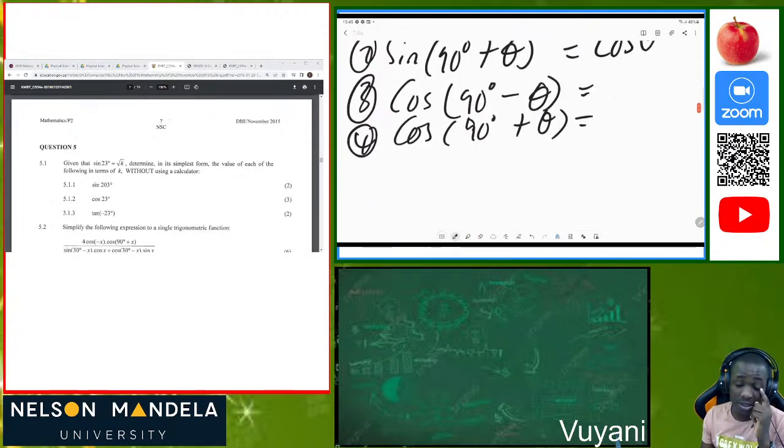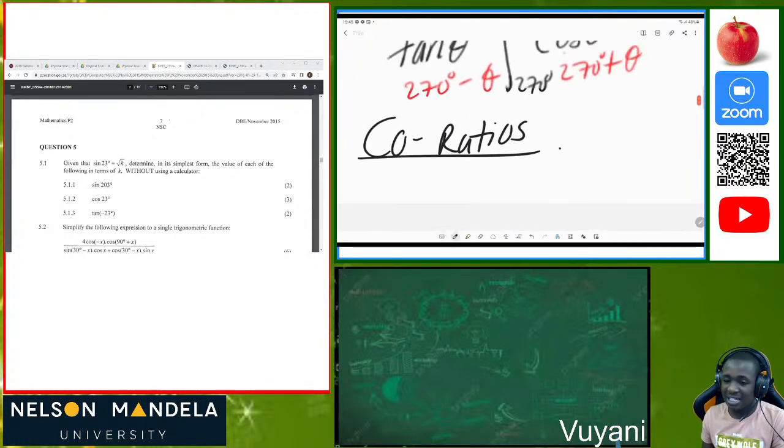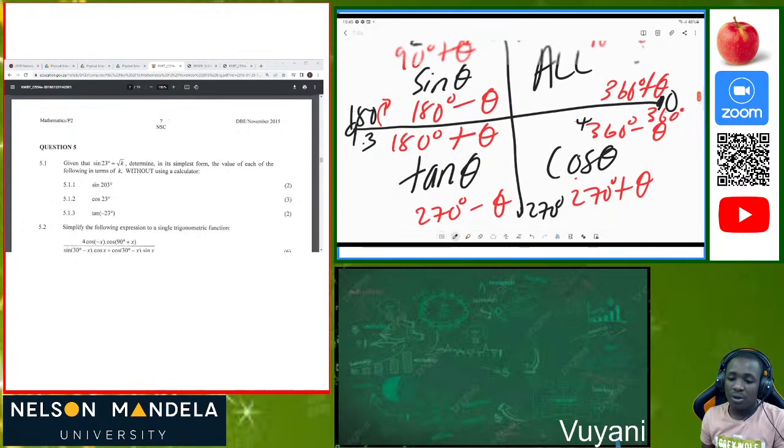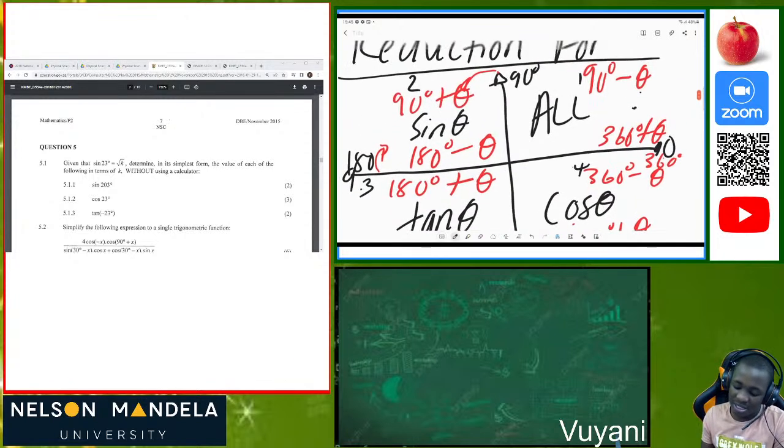Cos is always positive in the first quadrant, which means the cos ratio is also positive. So it's going to be sine theta. Then cos of 90 degrees plus theta. The first thing again, we're going to start by looking at the angle. So 90 degrees plus theta is situated in the second quadrant.